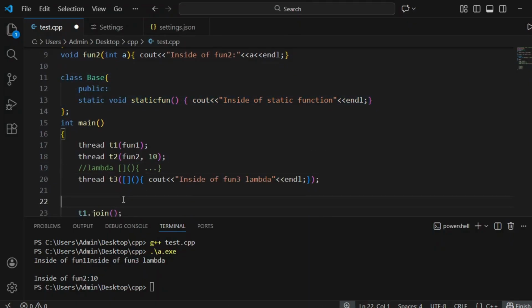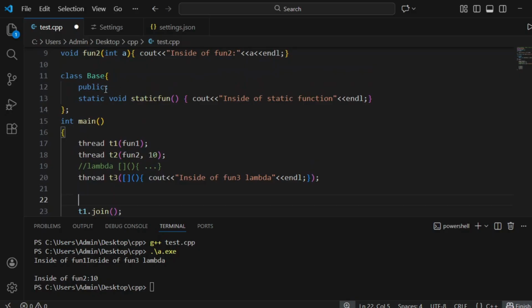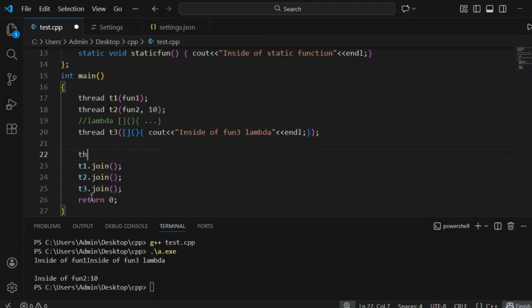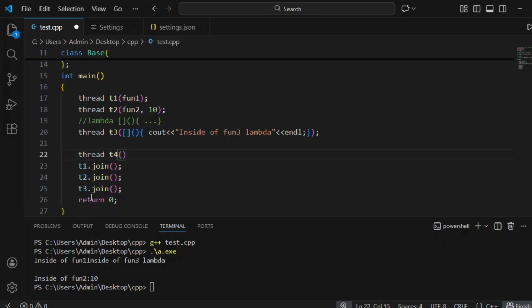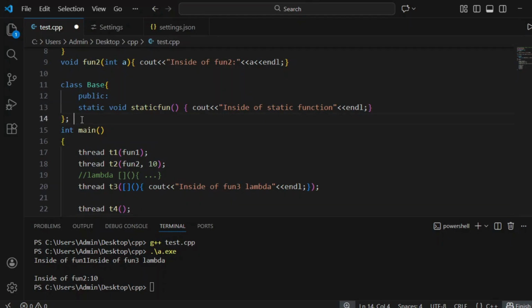Okay, so a static function is not related to the object of the class. It is stored in the code section, data section. So we can call this static function without an object also, using the class name. Suppose let's see thread t4. Usually how we call a static function is using the class name, right?